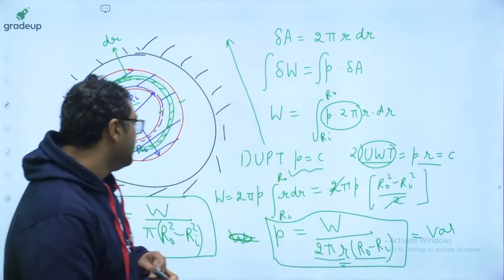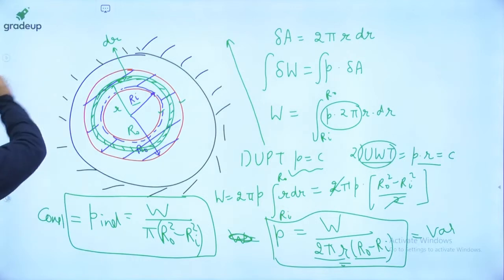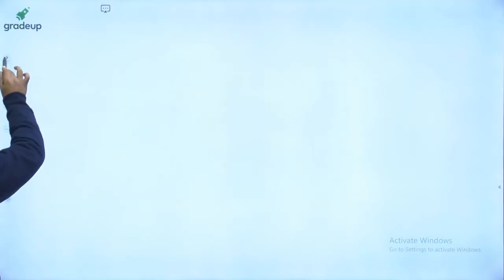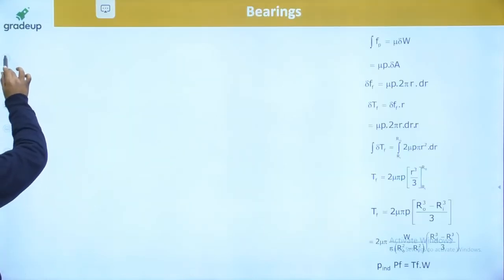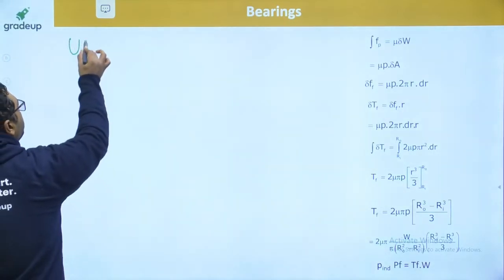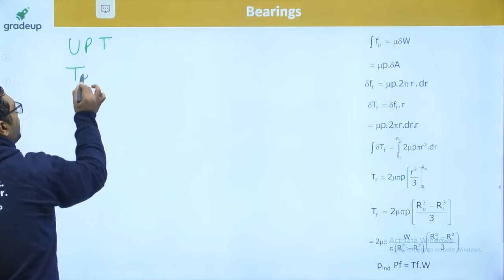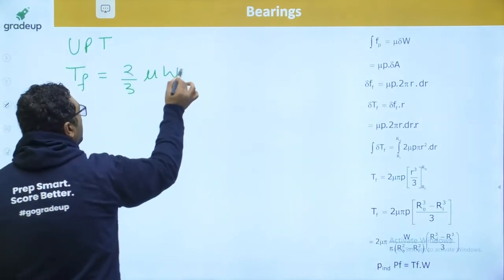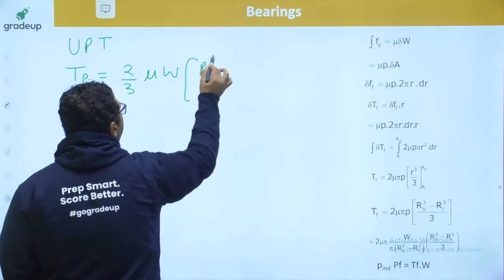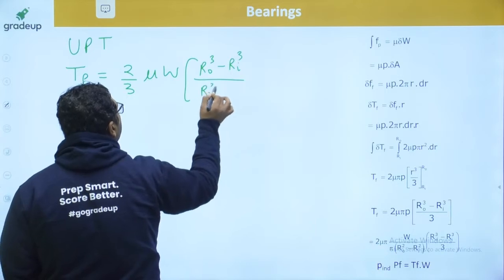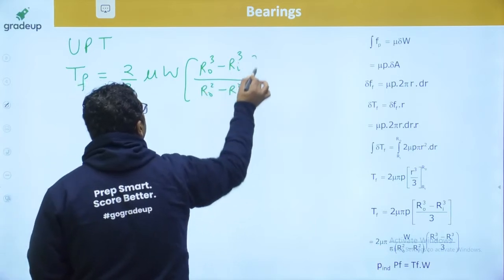Okay, fine, guys. So, dear, these are the results, and when we are talking about the UPT and UWT, after integration you will be getting the result for frictional torque also. If you are going for UPT, the frictional torque will be 2 by 3 mu W into (R naught cube minus Ri cube) divided by (R naught square minus Ri square).